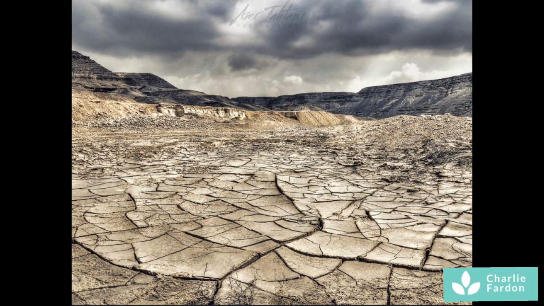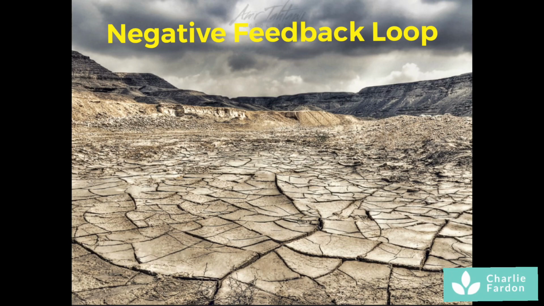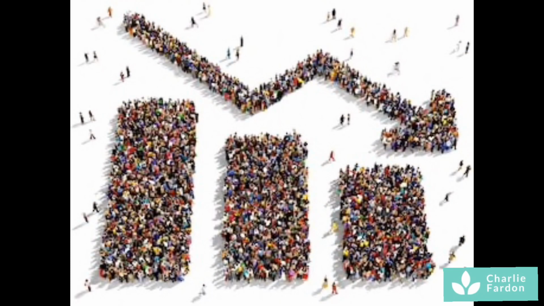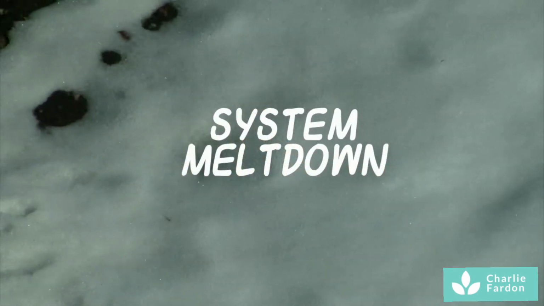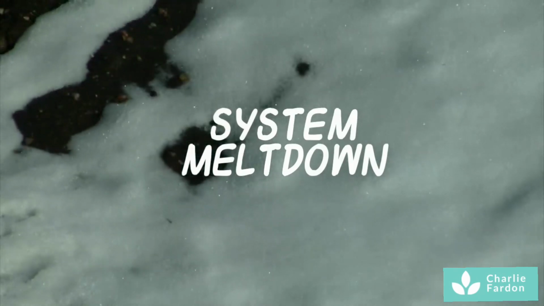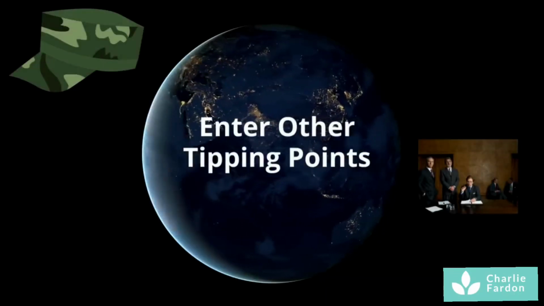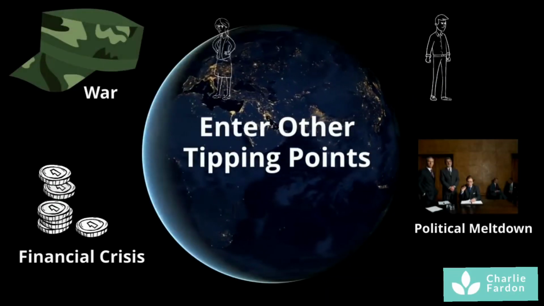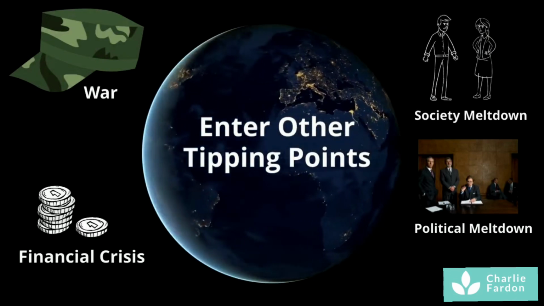As humans continue to place a strain on the environment, global warming will limit food production capability, which will cause yet another state change. A negative feedback loop will kick in, which will cause a decrease in the population and potentially a tipping point where both the food production and population systems will enter a cascading meltdown. As the systems collapse, we will then move quickly into other human and biological system tipping points, including problems in economy, politics, society, and war. In this scenario, there will be a quick collapse and a slow recovery.